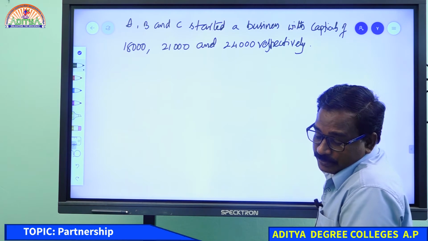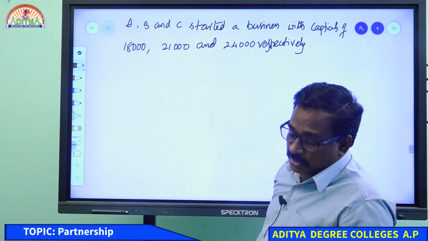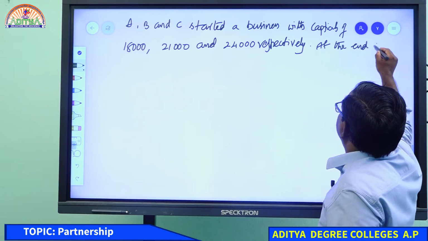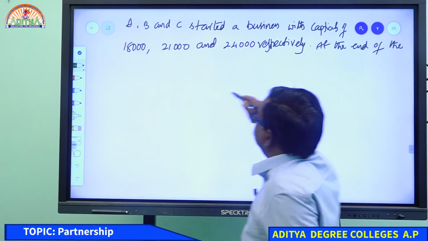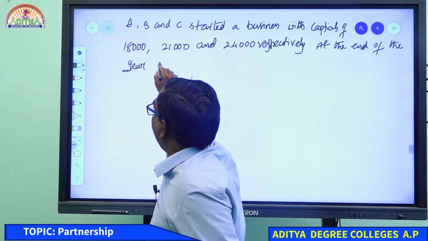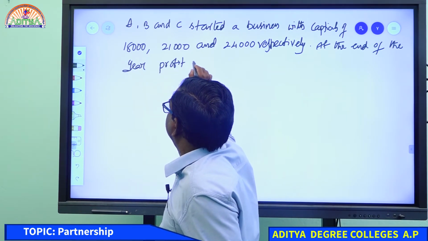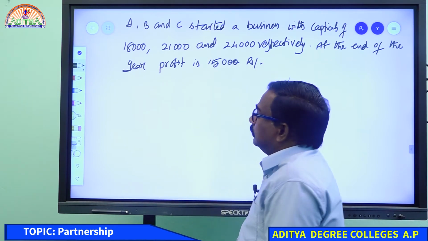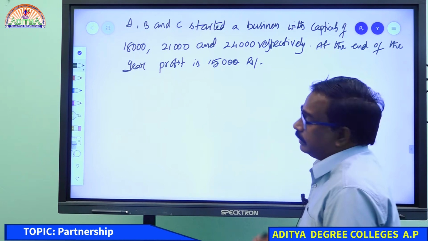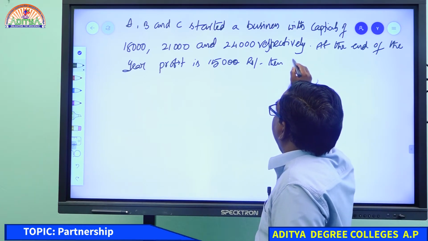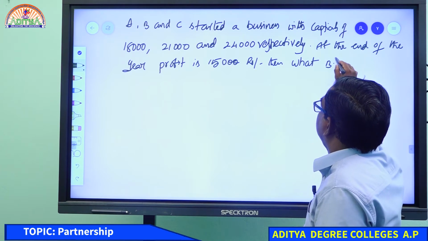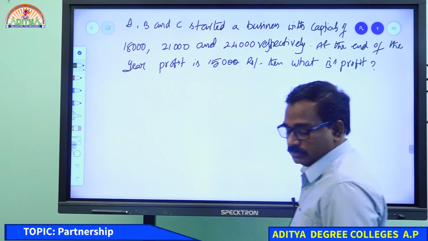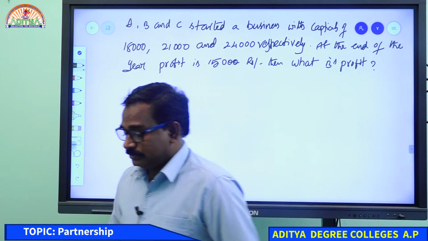Now they are asking, at the end of the year profit is 15,000 rupees. Now they are asking, what is B's share? B's profit. What is B's profit? Just try, you can discuss in seconds.